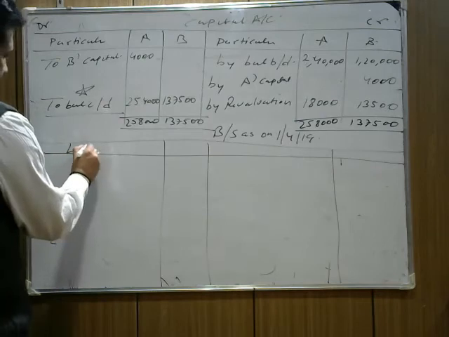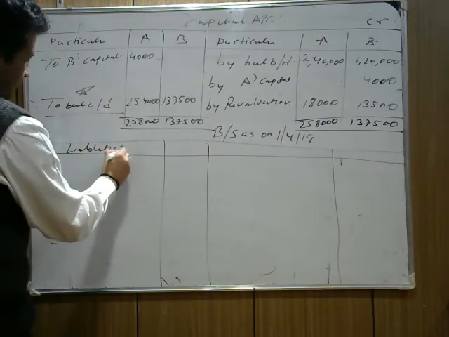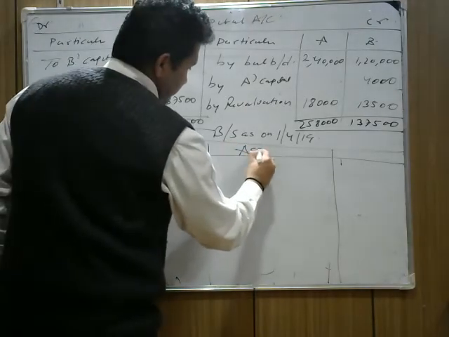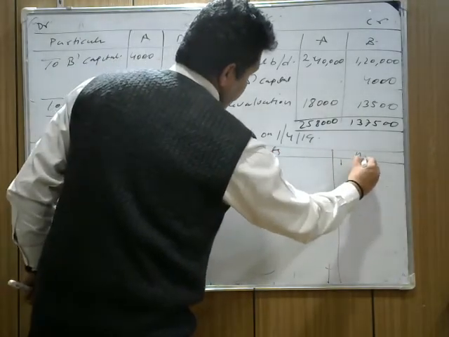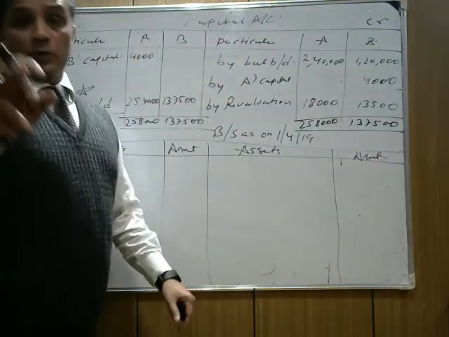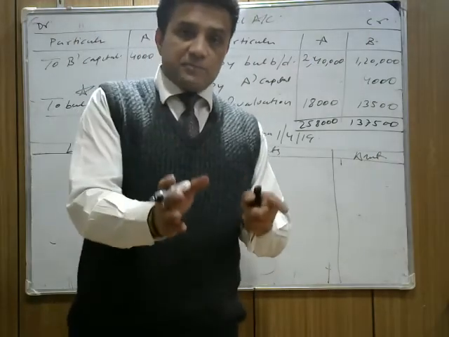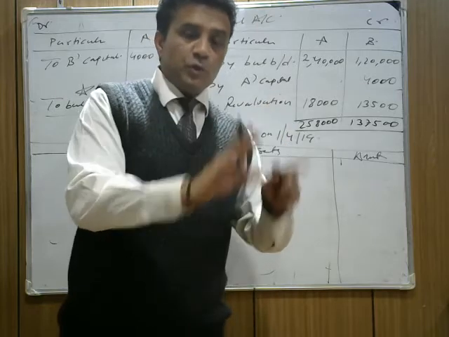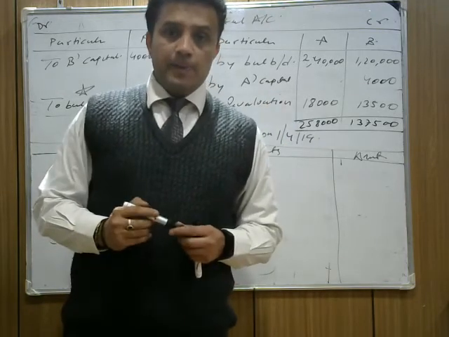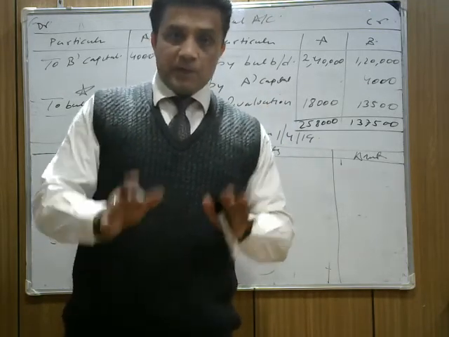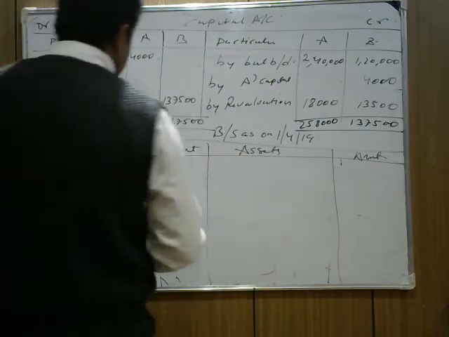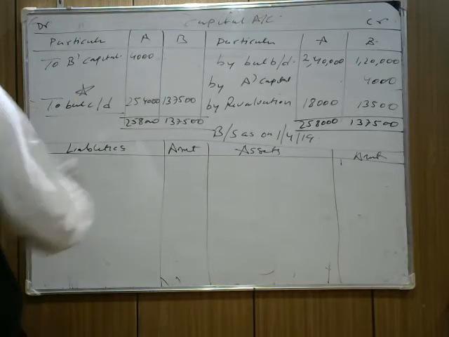Here is the liability side. We write amount, assets, amount. Now look in the question. They mentioned this thing: their revised values will be shown in the balance sheet. Revised values need to be shown in the books. Please listen carefully. Is that clear now? Revised value needs to be shown in the balance sheet. So what is the revised value given in the question? Now check the question part. First do the capital parts.